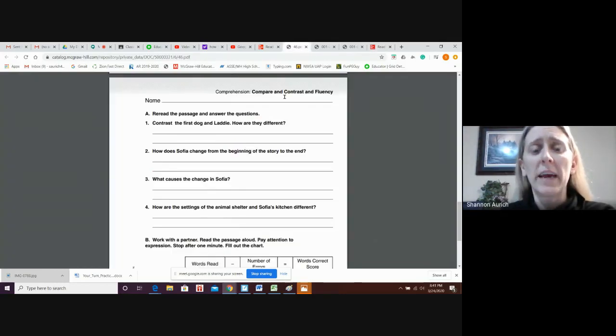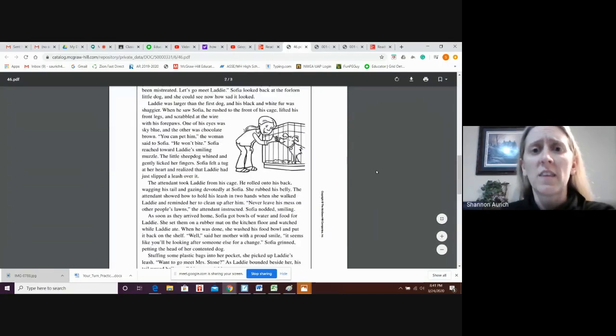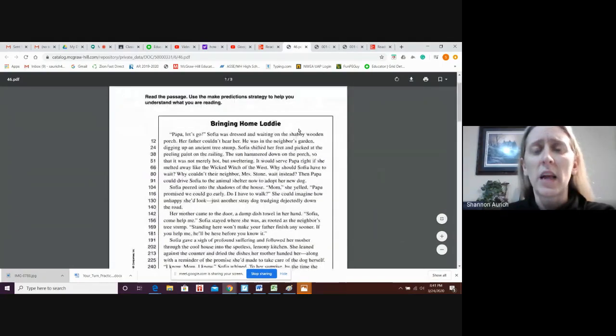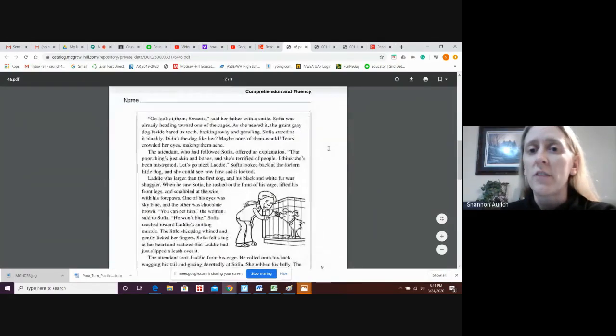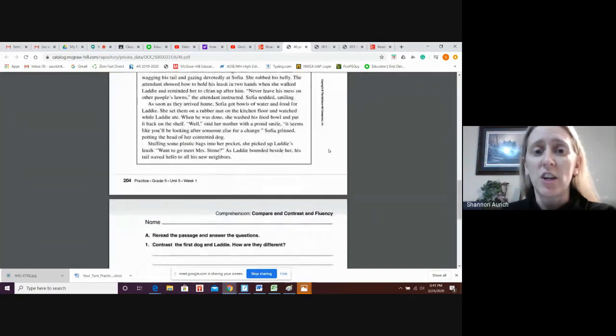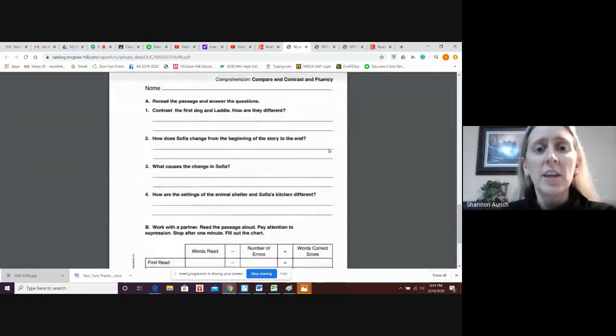The first workbook page you're going to do looks like this. It says, Bring Lottie Home. It is actually page 203 in your turn practice workbook. Read the story. I'm pretty sure that you're going to find out that it is realistic fiction about a girl and her dog. And then you're going to do this workbook page and answer everything in complete sentences.